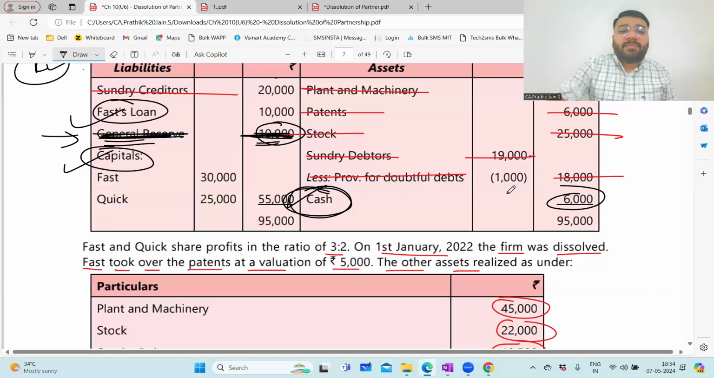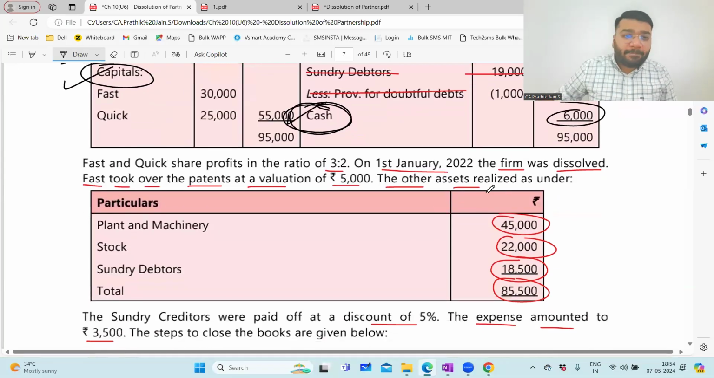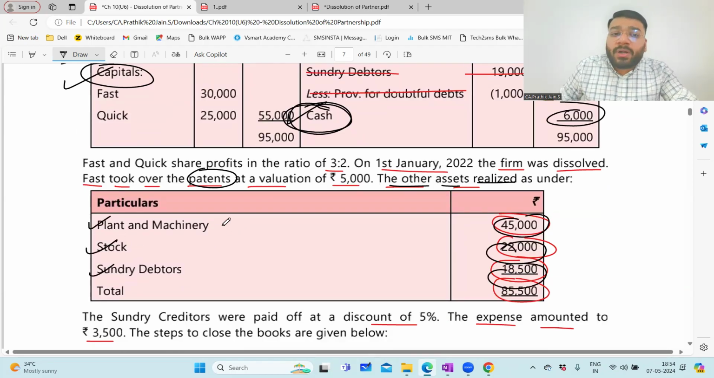Now the question is given information about the realization. The question says that all the other assets except patent, forget patent, patent will come in some time. Except patent means plant, machinery, stock, and debtors have realized so much money. So what is the journal entry when I receive money against it? Sir, when money is coming in, cash account debit.